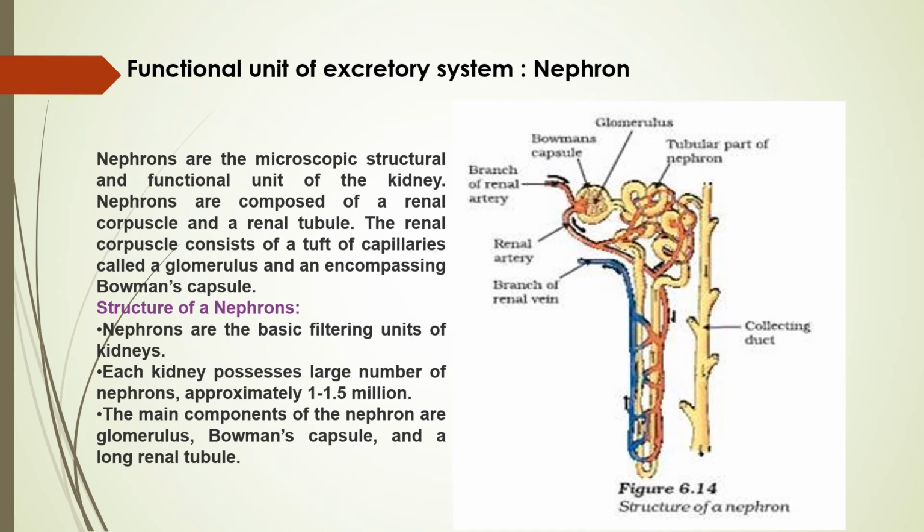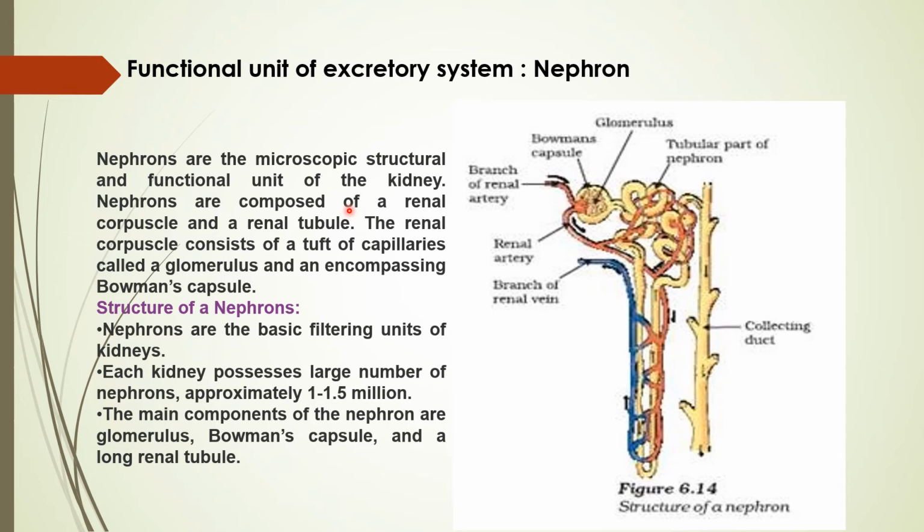The functional unit means the basic part that participates in the removal of the nitrogenous waste from the living organism, that is the excretory system. In that the functional unit is the nephron. As I told you, millions of nephrons are present in each kidney, and these are participating in the removal of the nitrogenous waste from the body. So what are nephrons? How do they function? That we have to know.